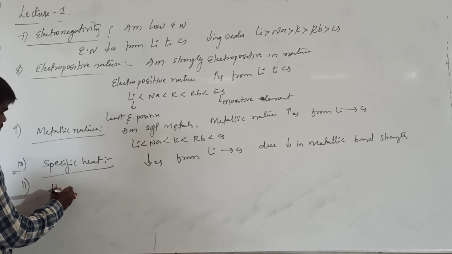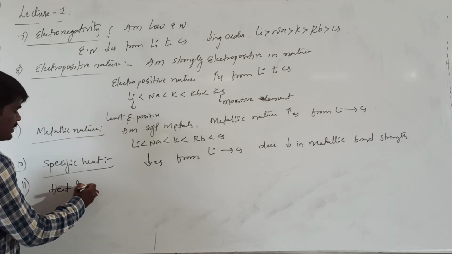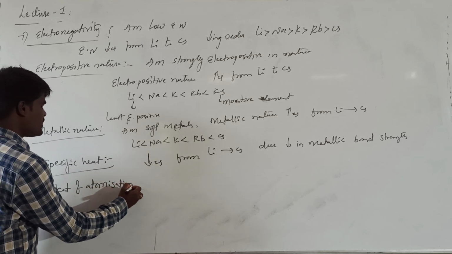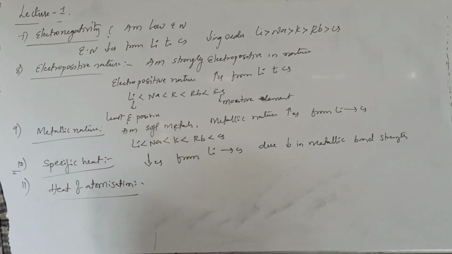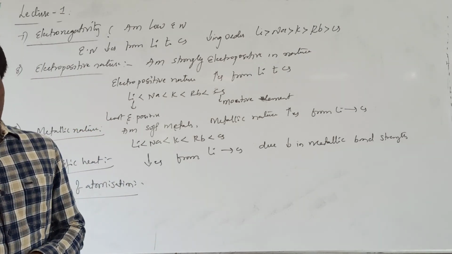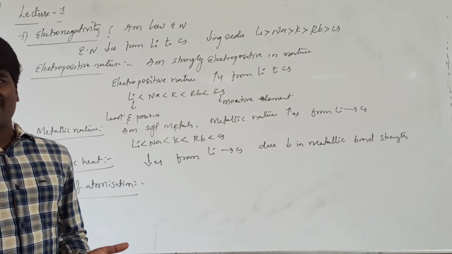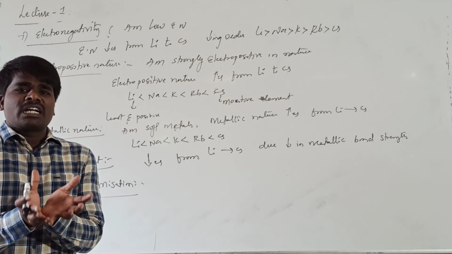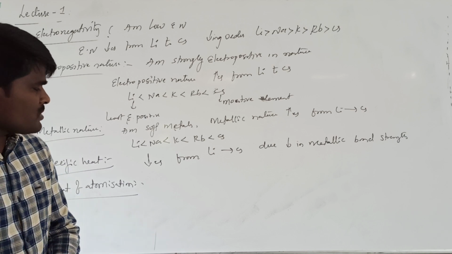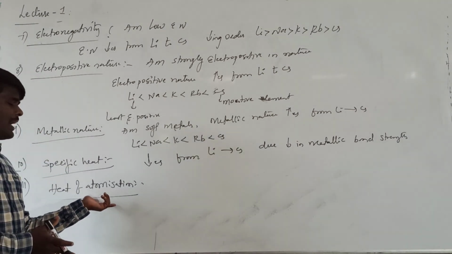And one more important physical property is heat of atomization. What is meant by heat of atomization? The amount of heat required to convert a metal into gaseous atoms. If you want to convert a metal into gaseous atoms, the amount of heat required for 1 mole of metal to convert into its corresponding gaseous atoms is called heat of atomization.